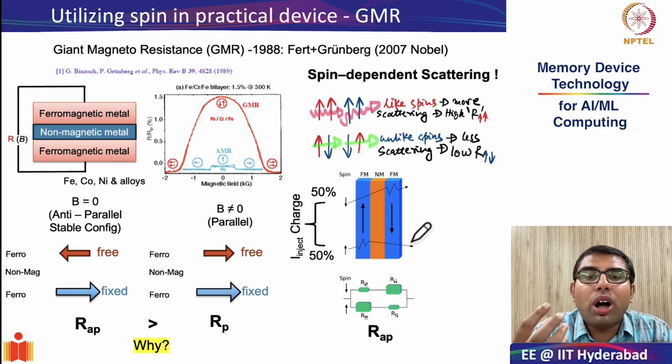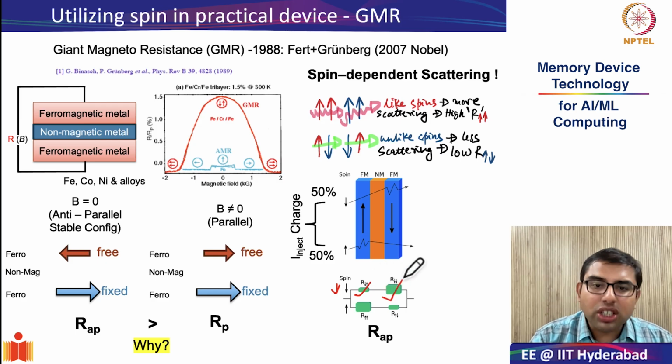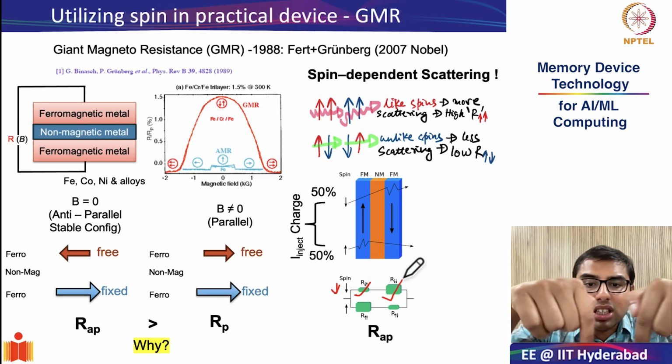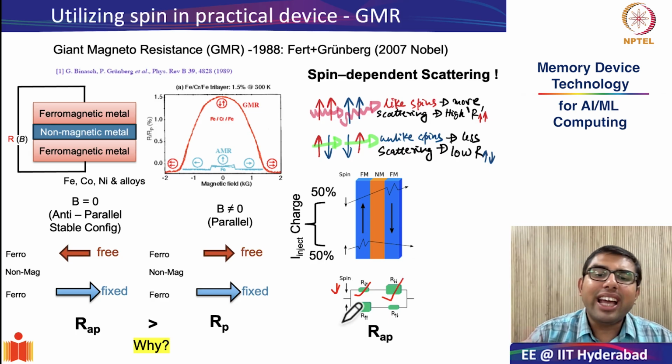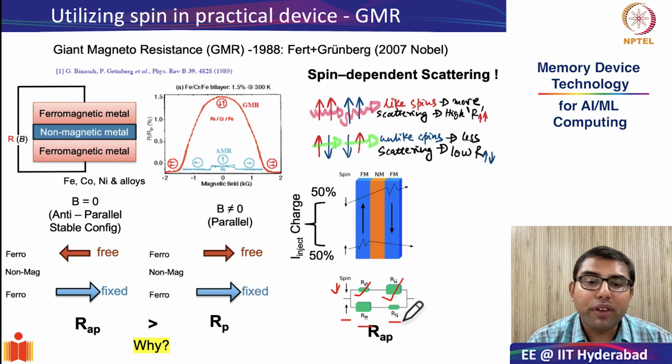So if we draw the equivalent circuit diagram, the downspin will have very low resistance in the first ferromagnetic layer, but high resistance in the second ferromagnetic layer where there is the same spin configuration, and exactly opposite will be the case with the upspin: high first in ferromagnetic layer 1 and low in the second ferromagnetic layer.